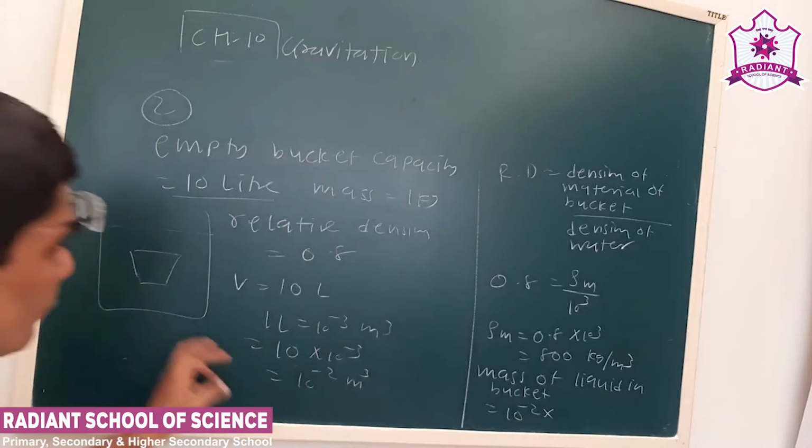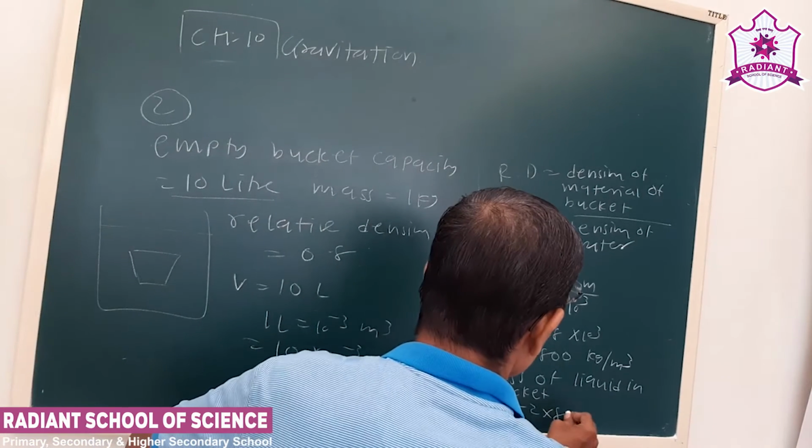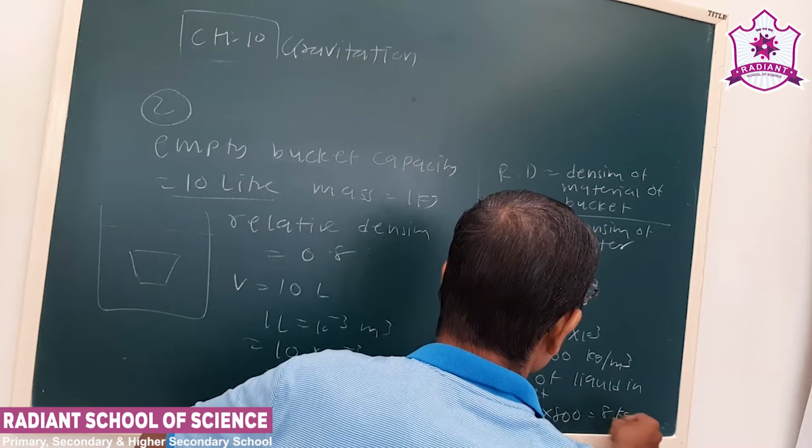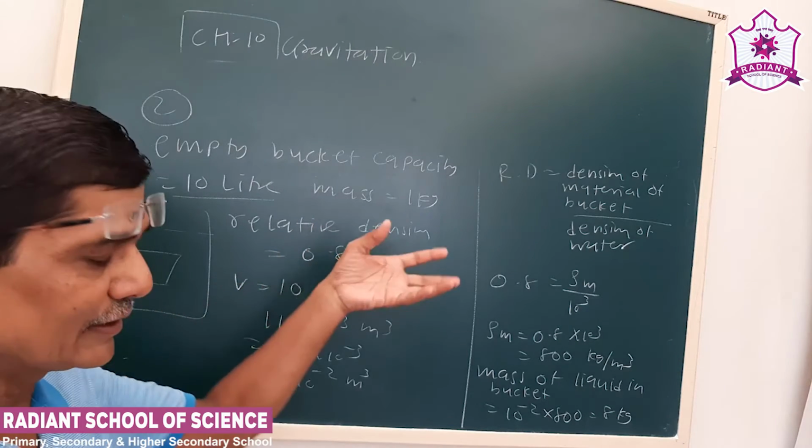Thanks to minus 2, that is the volume into density. Density is how much? 800. Okay. Now see, what is the total mass of the bucket? See the total mass when it is completely filled.